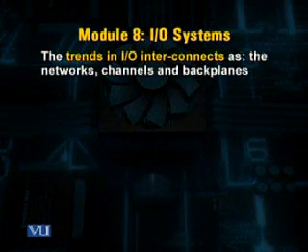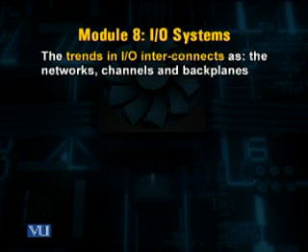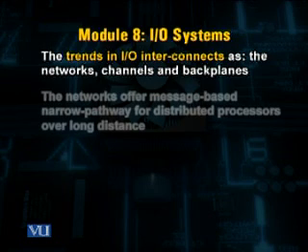So in this respect, we discussed different trends in I/O interfacing, and these trends are the networks, the channels, and backplanes.